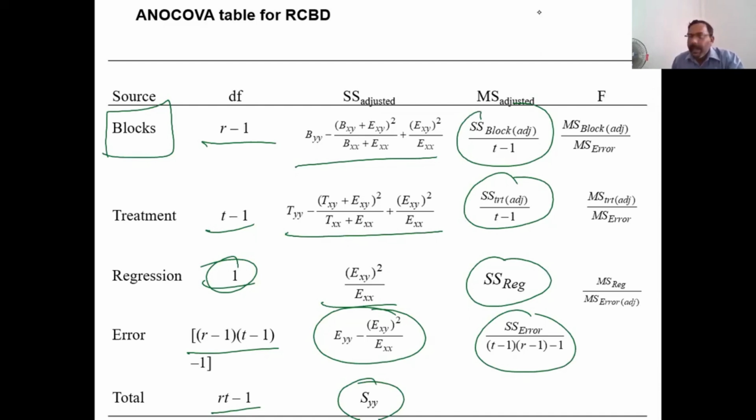That is why it is called covariate; it always comes as X, Y. Here also, normally we don't test whether there is a block effect or not, but if you want, you can test it. We test for treatment effect. If necessary, we test for the regression effect, the covariate effect.